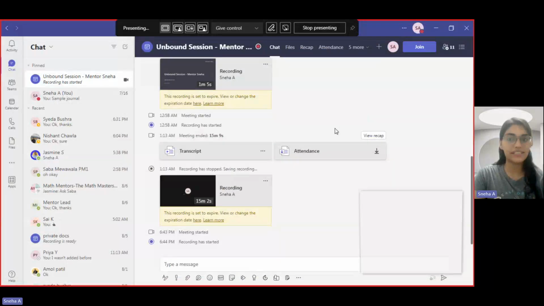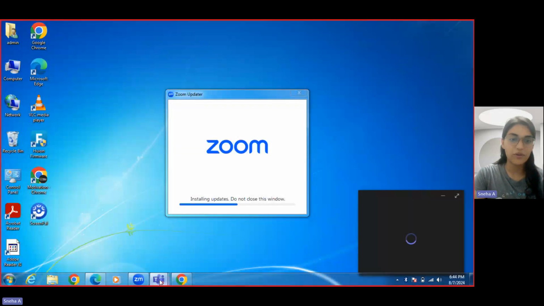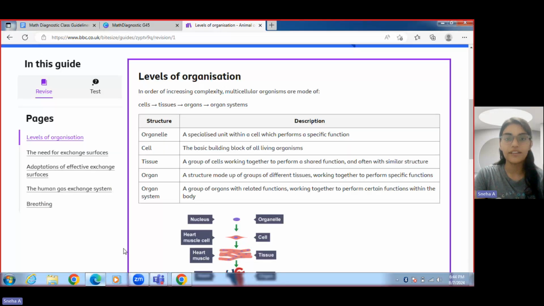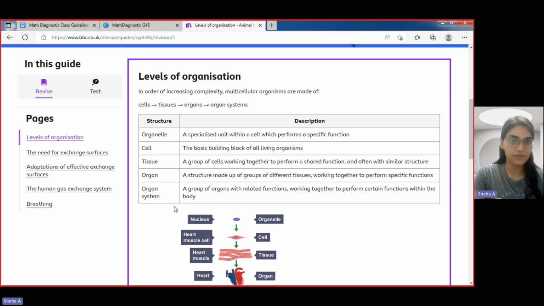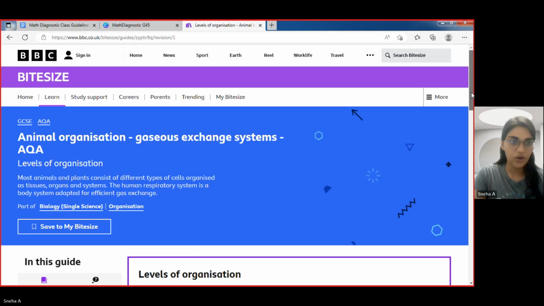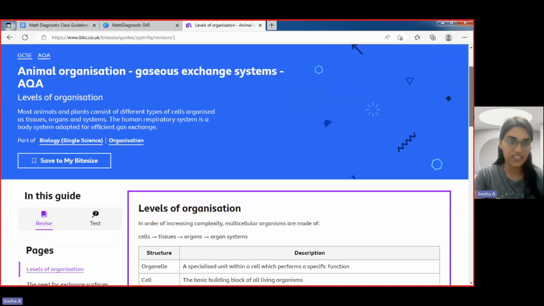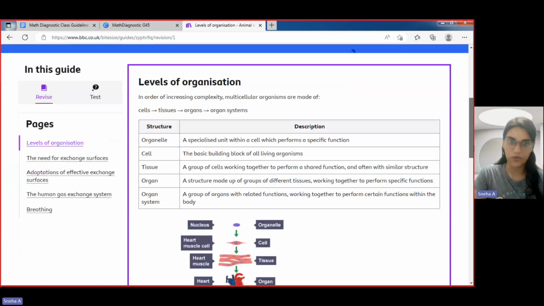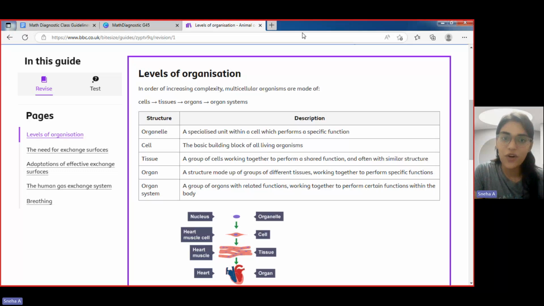It is going to be a different curriculum of AQA. So, before wasting much time, let's start. We are just going to go with a little gist of everything, in little points. So here we are doing animal organization and gaseous exchange. That's the AQA board.